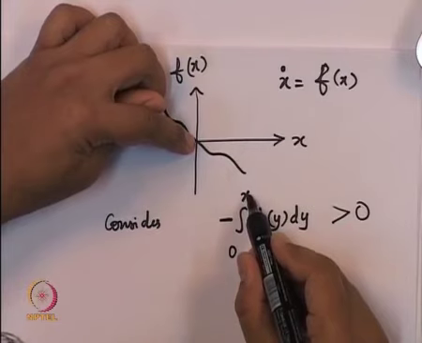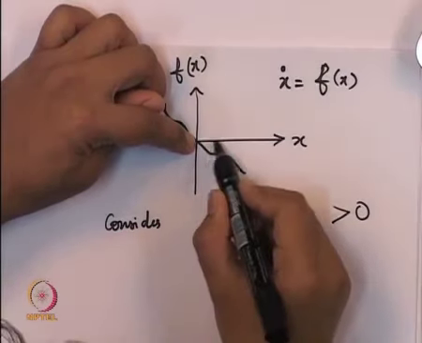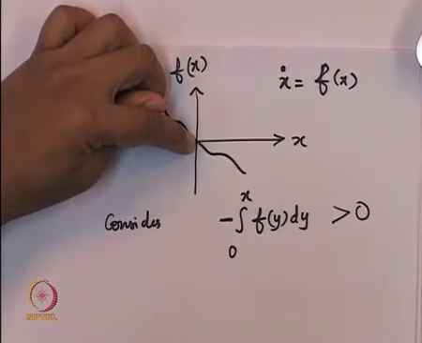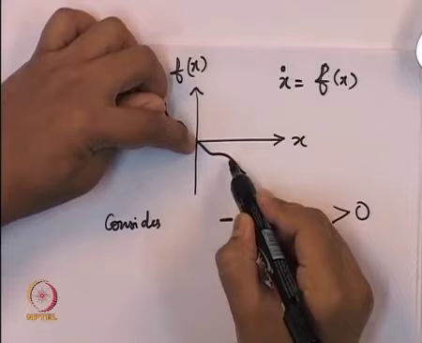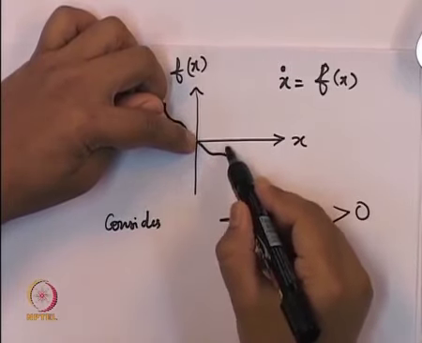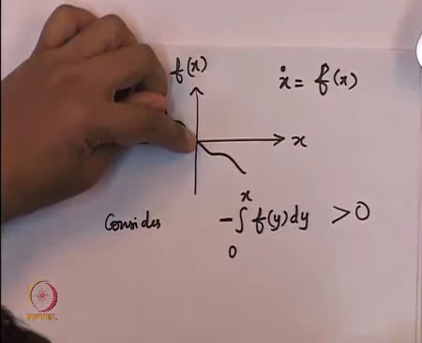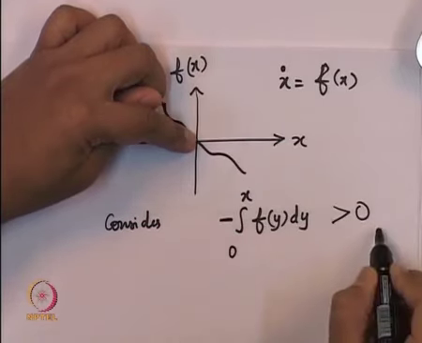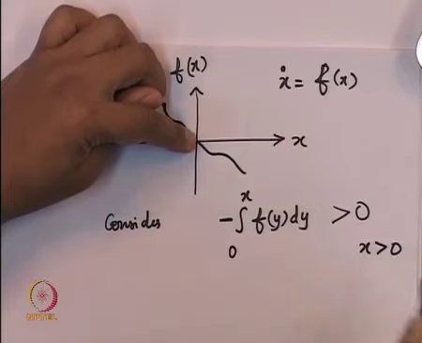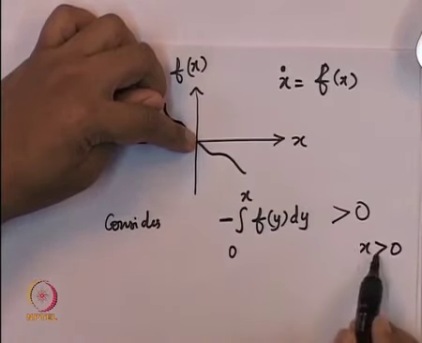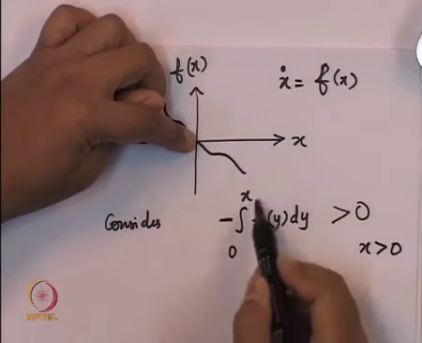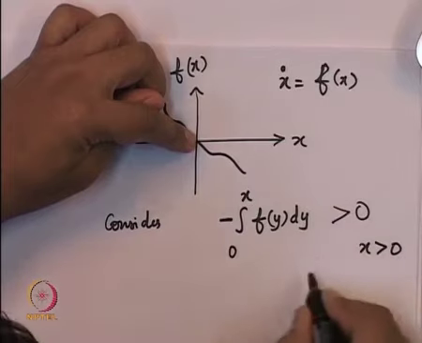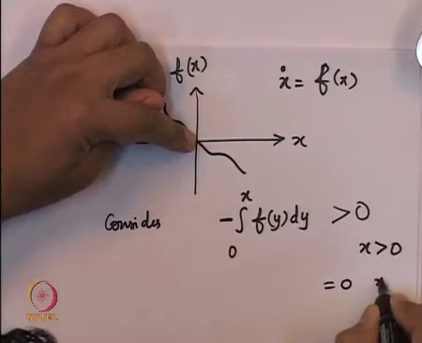At least for x greater than 0, the area under this function f is negative, because this function lies below the x axis, and after putting this negative sign, this quantity is positive at least for x greater than 0. For x equal to 0, it is the integral of some function over width 0, and hence this is equal to 0.